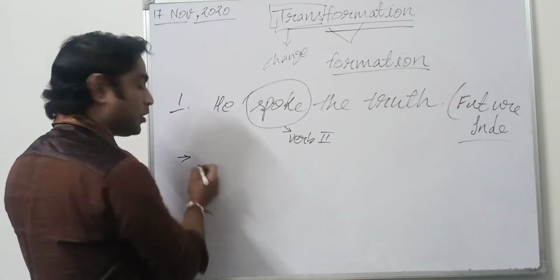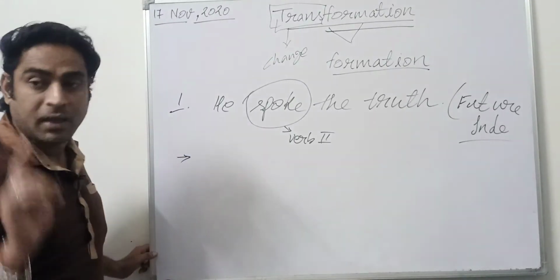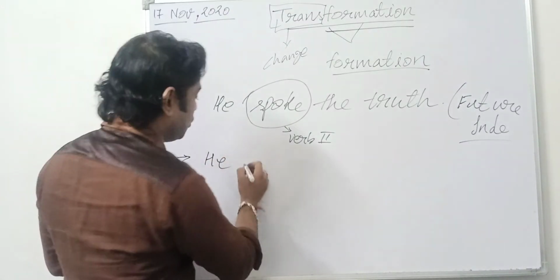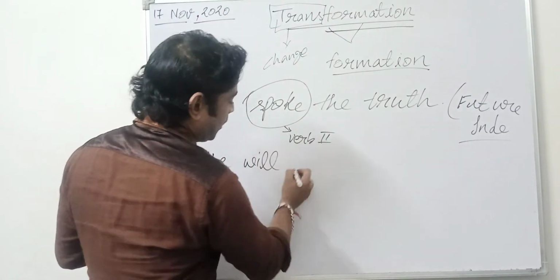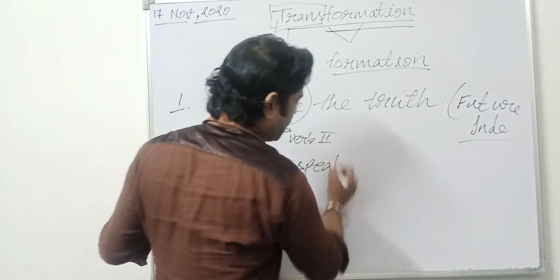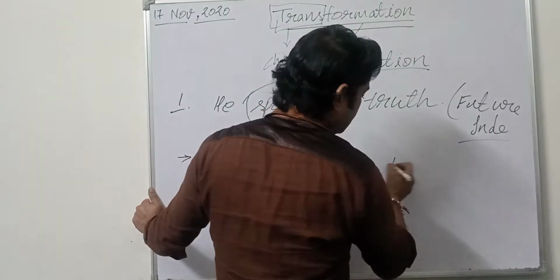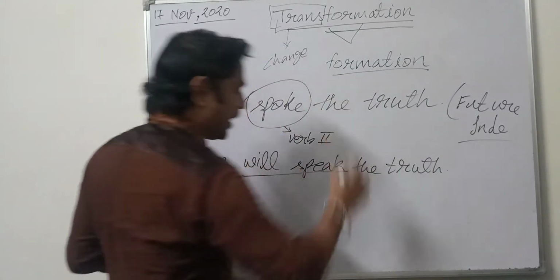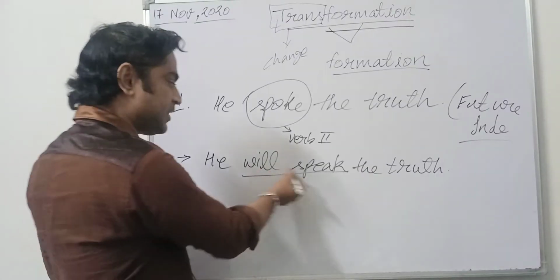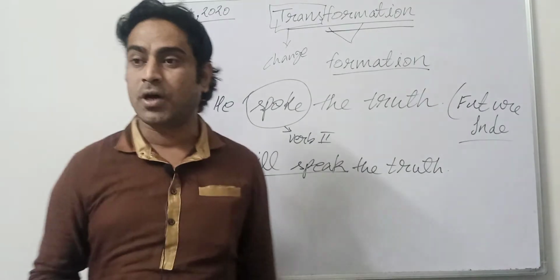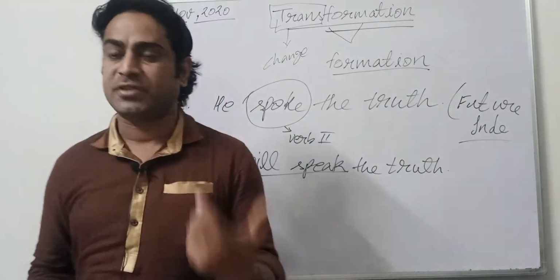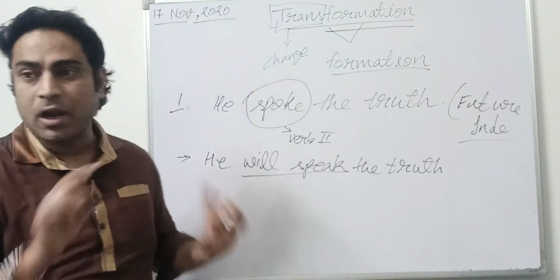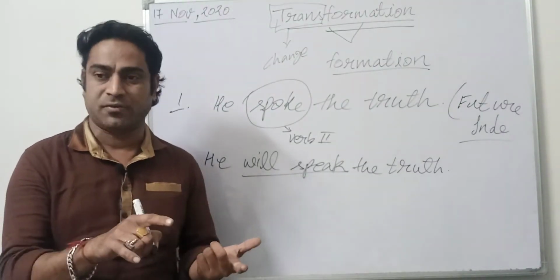If I change it into future indefinite, what I'll do is: "He will speak the truth." What have I done? I have just used will then verb first, because this is a single action of future. It is presented by will or shall then verb first.